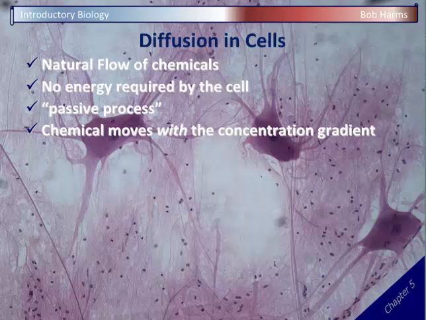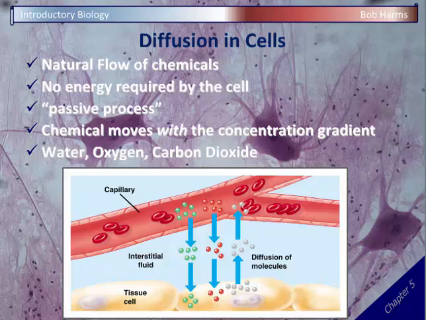And chemicals in diffusion are going to move from areas of high to areas of lower concentration. Again, they're going to spread out. And when chemicals move from high to low, we say that's moving with the concentration gradient. The chemicals are moving with that natural flow or with the gradient. And chemicals that diffuse into or out of cells tend to be small chemicals and very important chemicals like water, oxygen, and carbon dioxide. Those are all examples of things that will simply diffuse into or out of a cell.